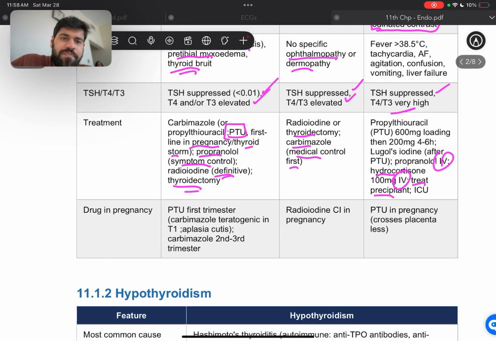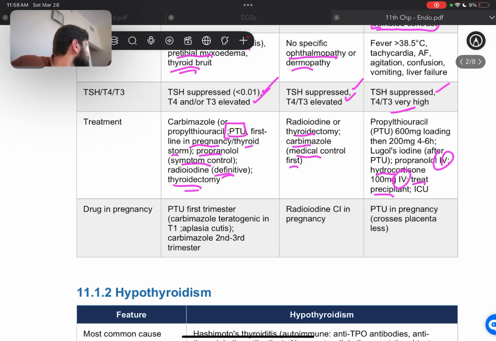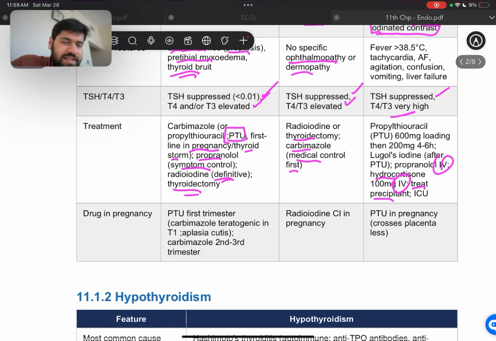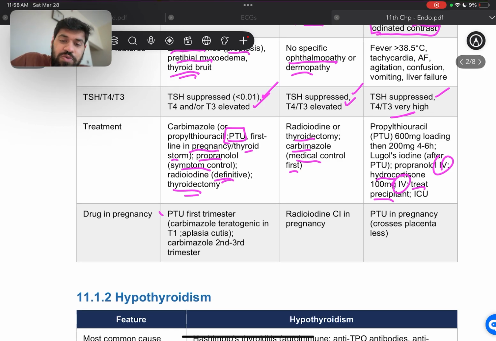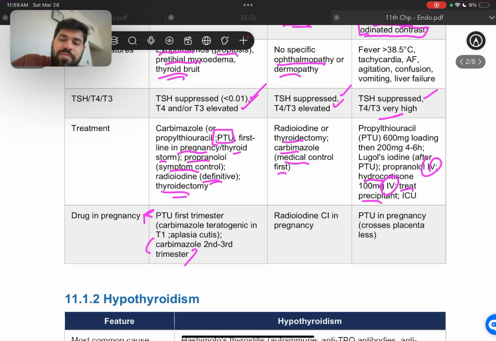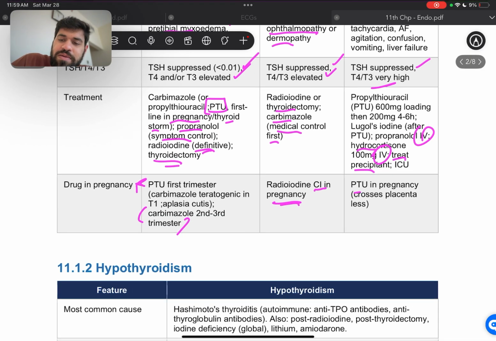Then drug in pregnancy. The drug in pregnancy is going to be PTU in the first trimester. Carbimazole is teratogenic in the first trimester, and aplasia cutis can occur, so carbimazole is used in the second and third trimester. All right, so first trimester PTU, second and third is carbimazole. Then for TMG, radioiodide is contraindicated in pregnancy. Then thyroid storm, PTU in pregnancy. It crosses the placenta less, but it's a thyroid storm. It's an emergency. We have to do something.